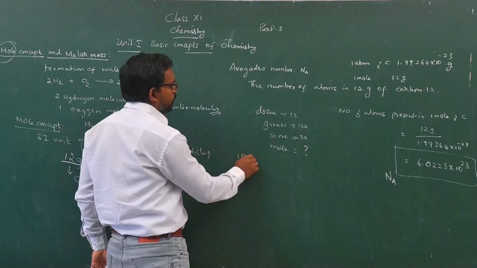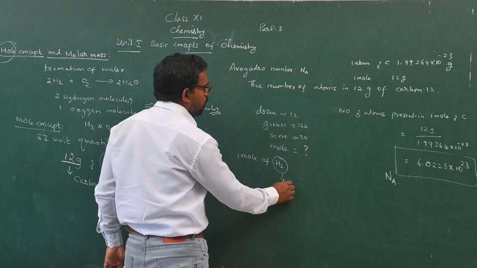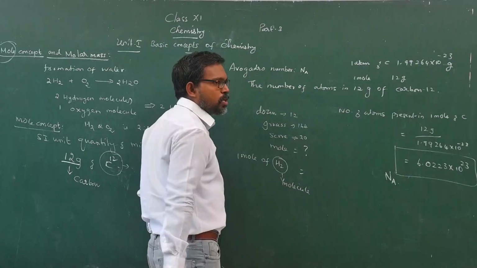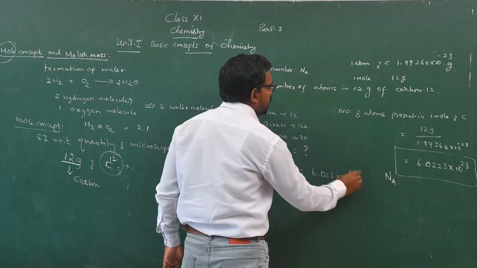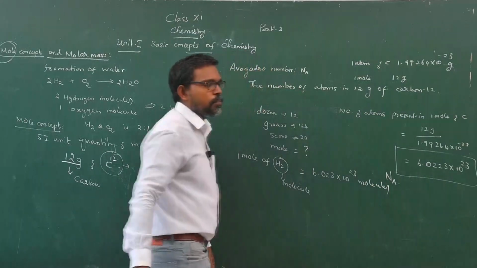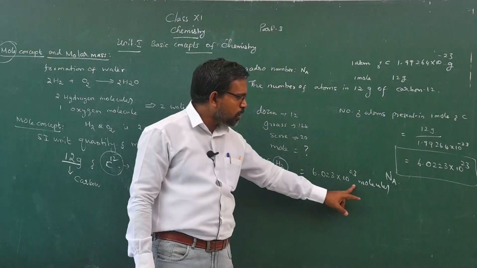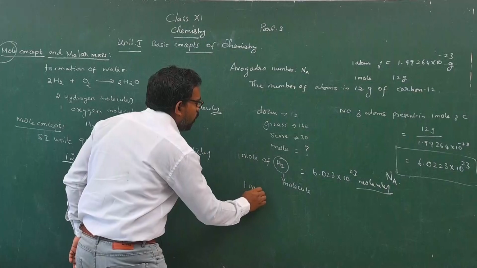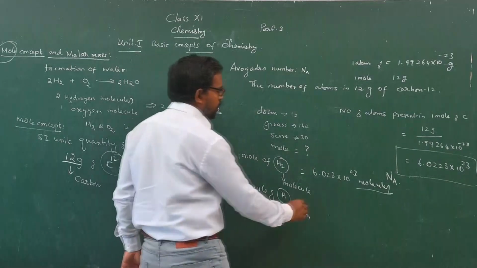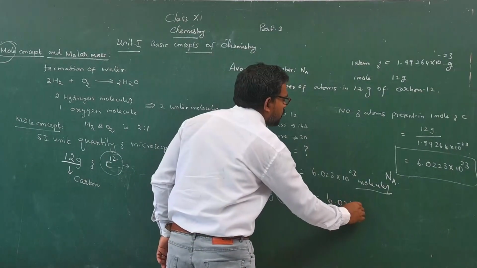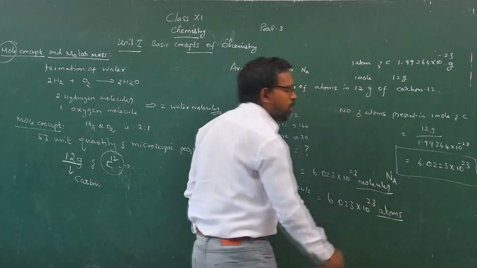So 1 mole of hydrogen molecules is equal to Avogadro number of molecules. 1 mole of hydrogen atoms is equal to 6.023 into 10 to the power 23 atoms, molecules or ions.